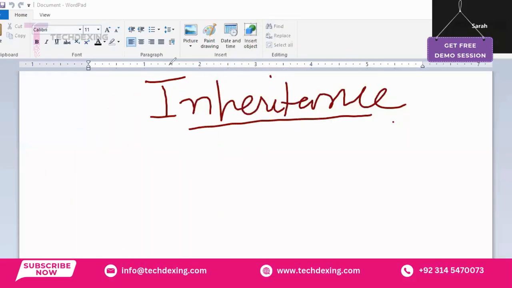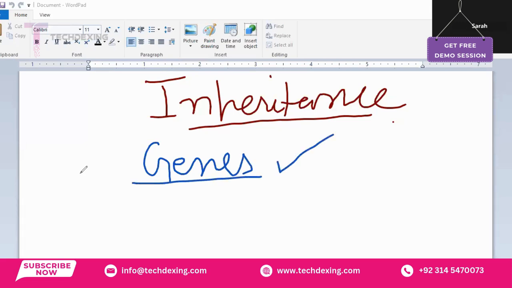Okay, students. Today we have to start our new topic, which is inheritance. First of all, we must know what inheritance basically is. I have a question: why do children often look like their parents? Why do you look like your parents? This is because of the genes that we carry from both our parents, our mother and our father, which make us look like them. So this is due to our genes.